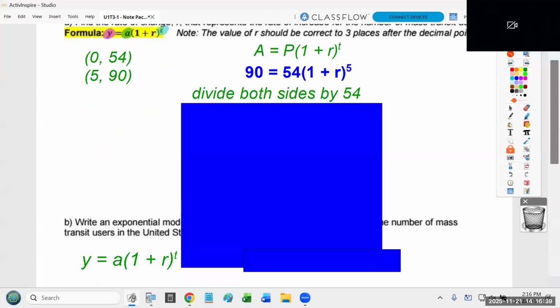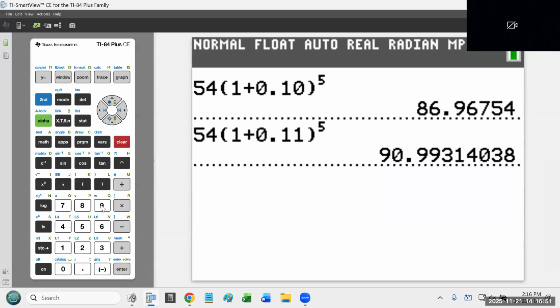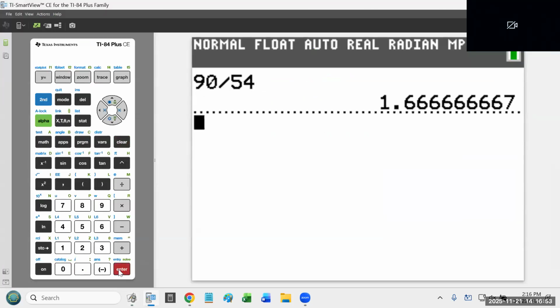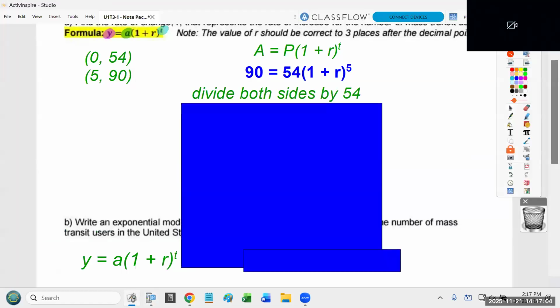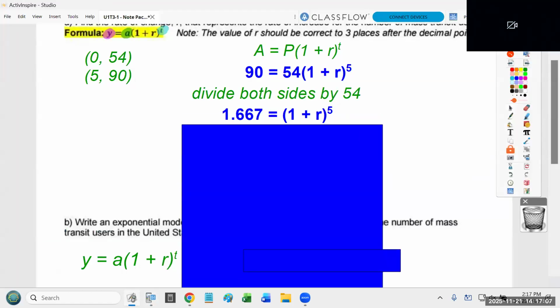So I'm going to divide both sides by 54. Now on the right side, the 54 is just going to go away, because 54 divided by 54 is 1. And so all you're left with is 1 times the stuff. But on the other side, we're going to get kind of an annoying decimal. 90 divided by 54. I'm always going to round to 3 decimals. I'm going to call that 1.666, but I'm going to round that to a 7 since the next number is a 5 or higher. Okay, so when I divide both sides by 54, I get here. Oh, shoot, I accidentally revealed a little bit of the next step. Hopefully people didn't see that.